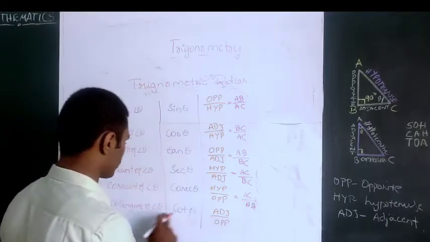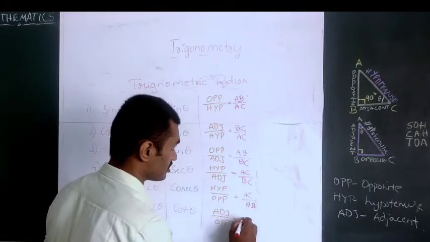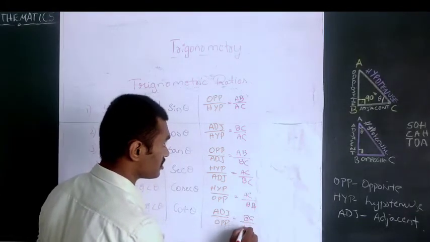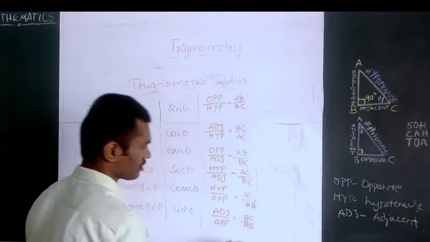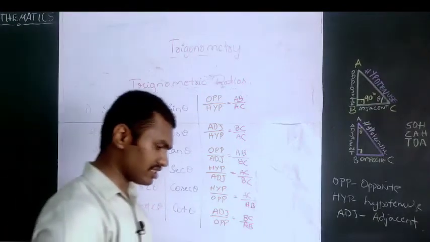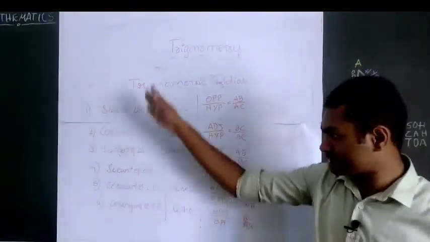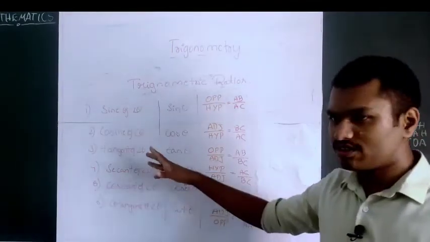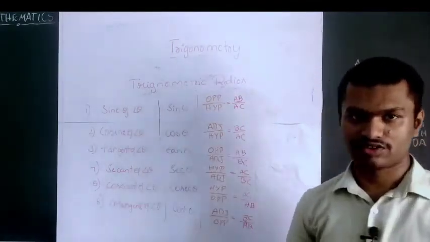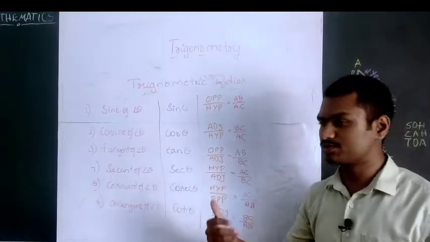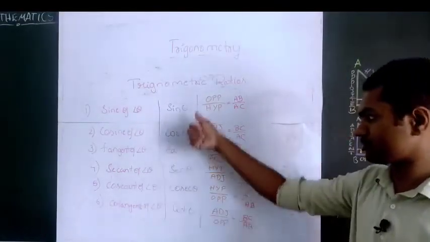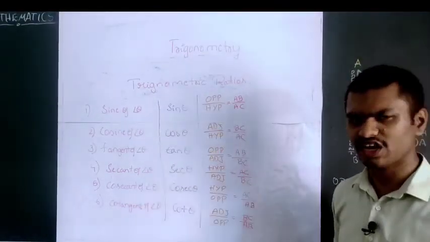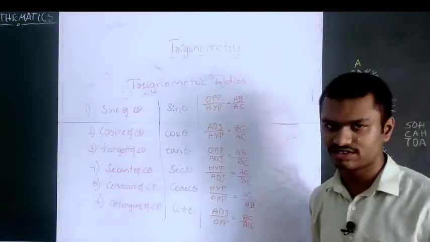For cot theta, adjacent by opposite, adjacent is BC and opposite is AB, right? So observe these 6 trigonometric ratios. Can you say what is the relation between these things? I will say later. Can you observe anything which is related to these 6 trigonometric ratios? Is there any relation between these 6?